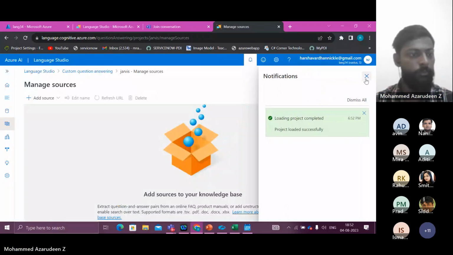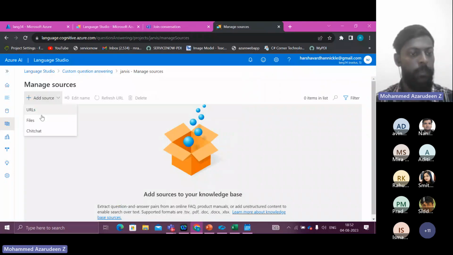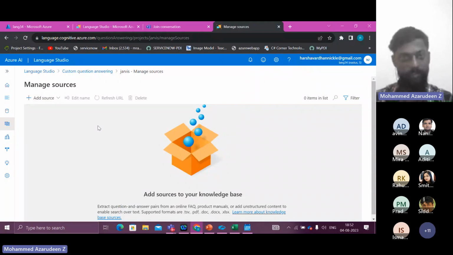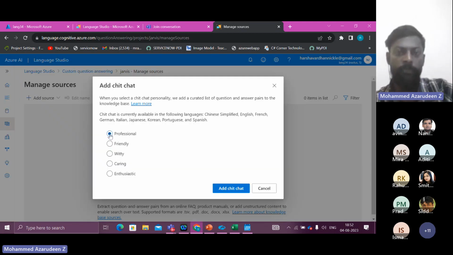Add sources. The next step is, I have created a language service and I've also opened this language module here. The first step, as I said, is preparing the data, right? So I should feed that data into the system. That's how it works. Add source. This is going to be a chit chat bot. And you can also go with the default things which are available.